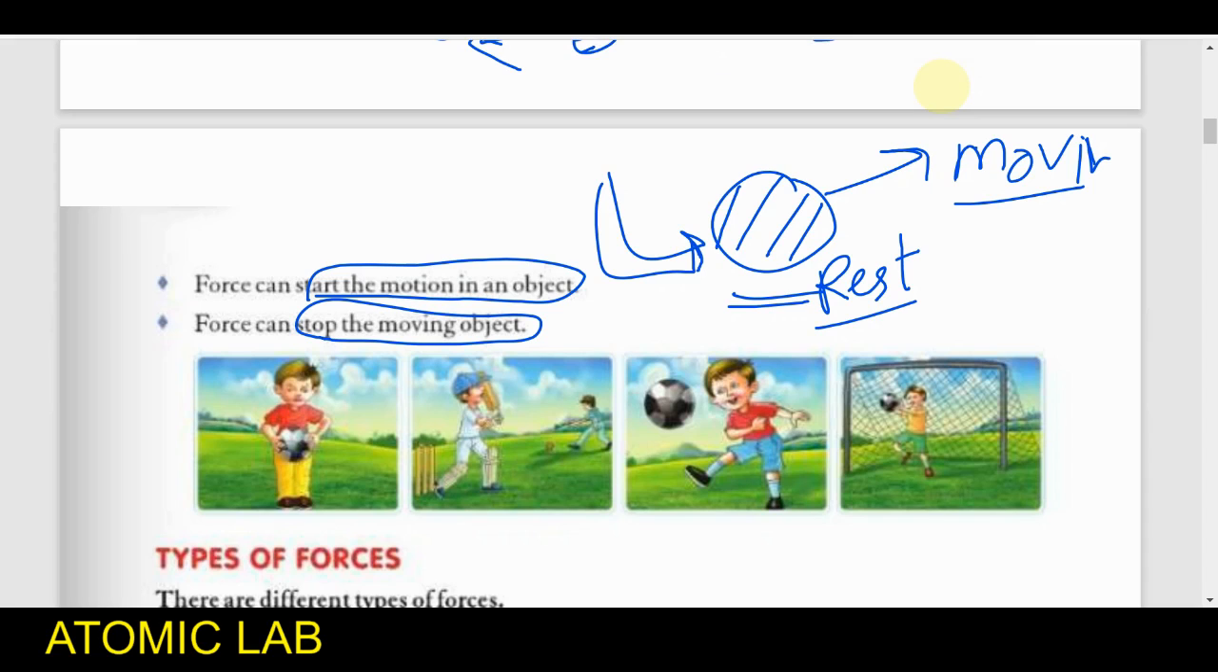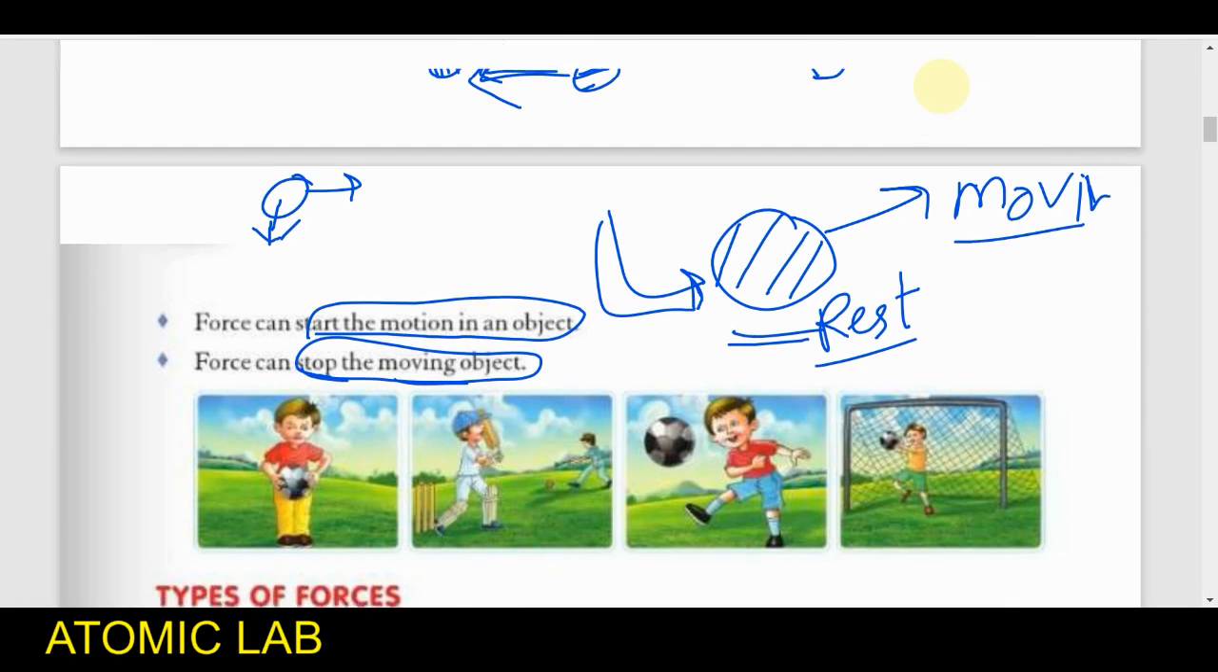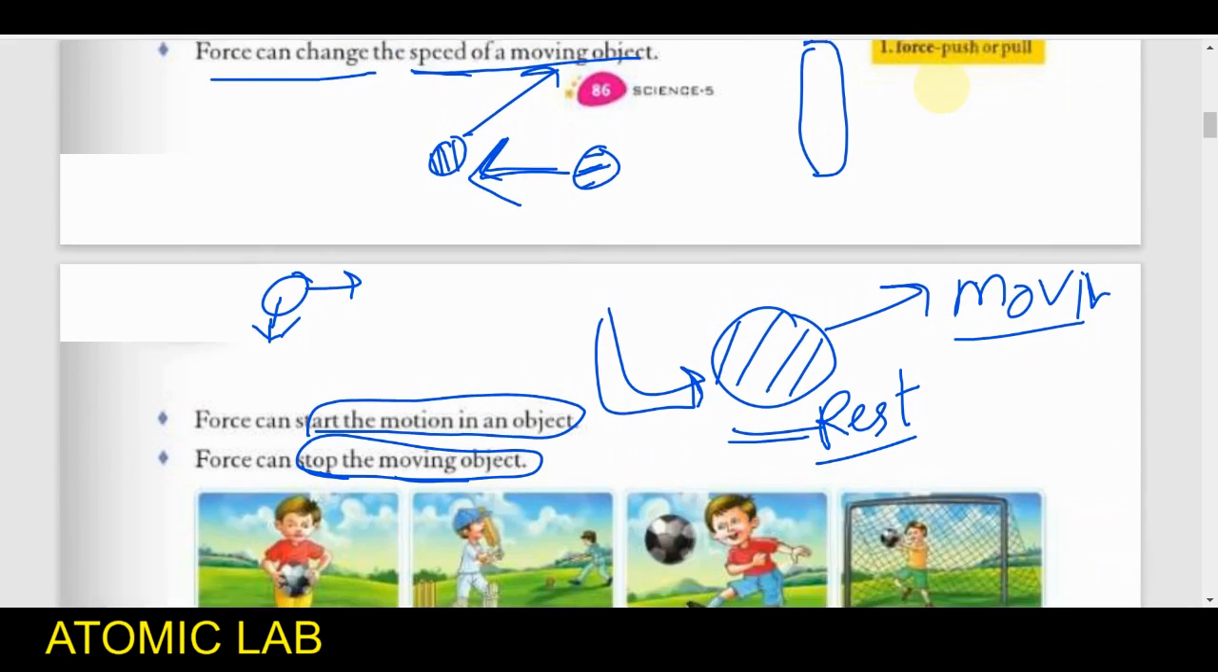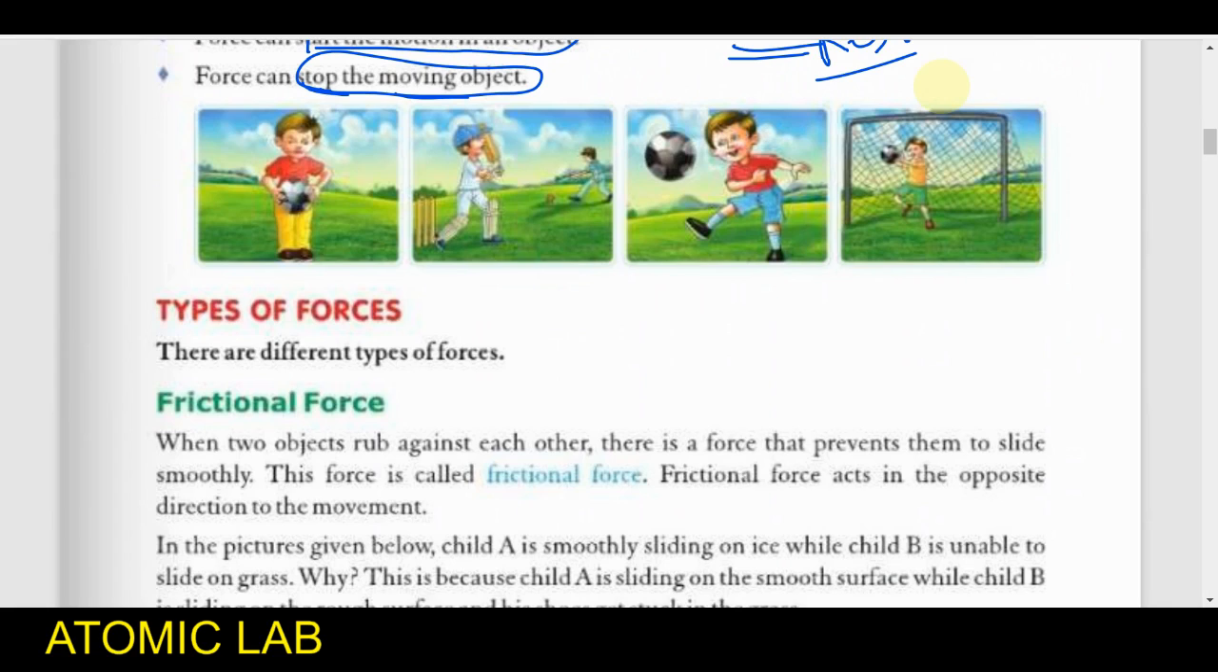Similarly, if an object is moving, you can stop its motion. Suppose a ball is falling to the ground and if you just catch it, what will happen? The moving object will be stopped. The moving object will come to rest when you catch it. So this is another example. Yes, force can stop a moving object. So these were the factors, what kind of changes, what kind of effects the force has. Okay, so some examples are given. I hope you get the meaning of it.